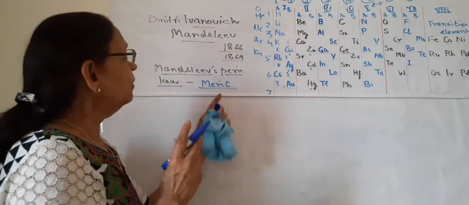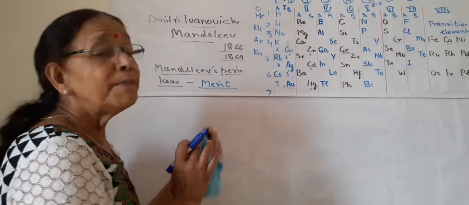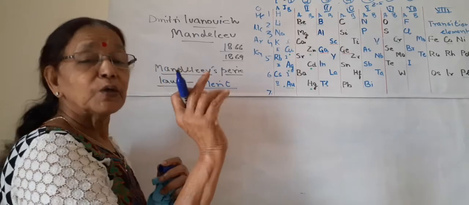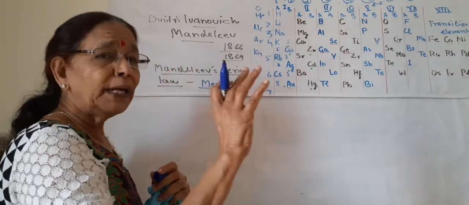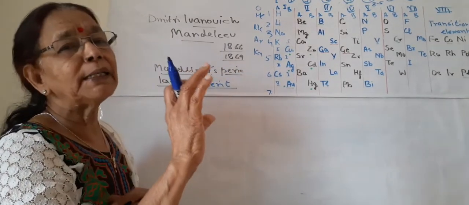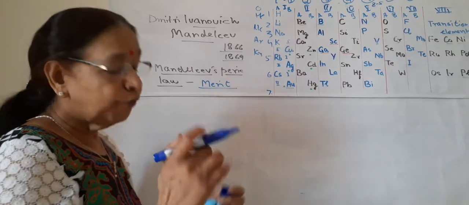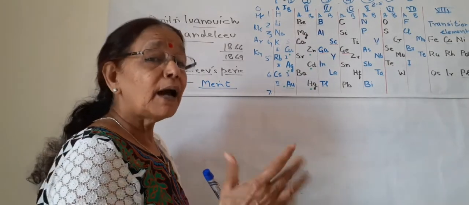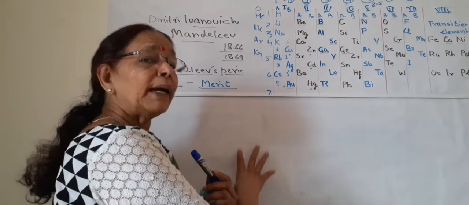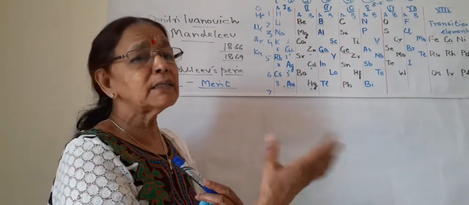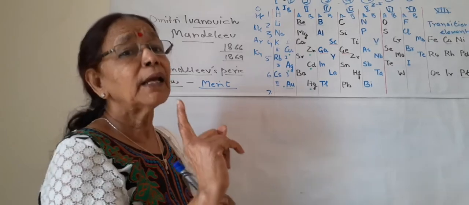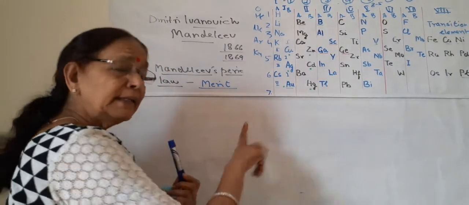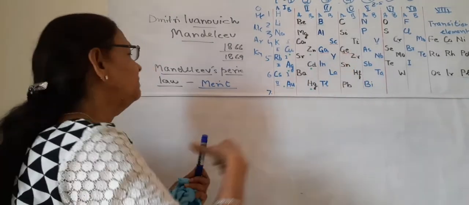Now coming to the topic, what are the merits of Mendeleev? There are 4 important merits and 4 important demerits or limitations. These are asked in exams, mostly merits and demerits. You should listen carefully. So I am writing on the board the 4 merits and the 4 demerits.